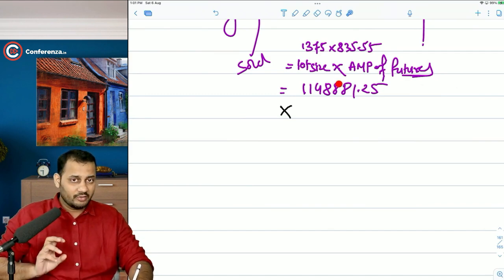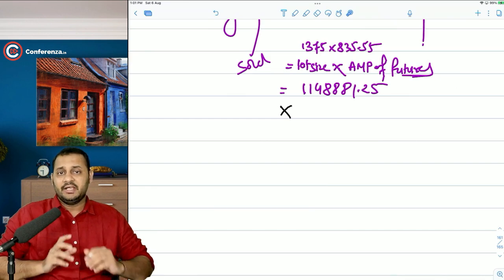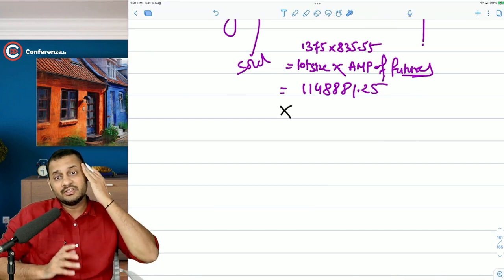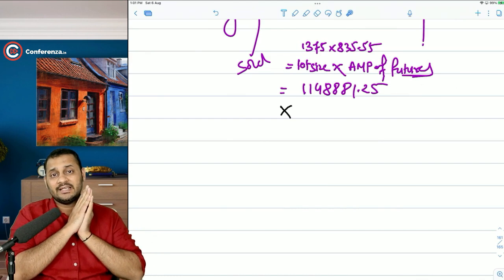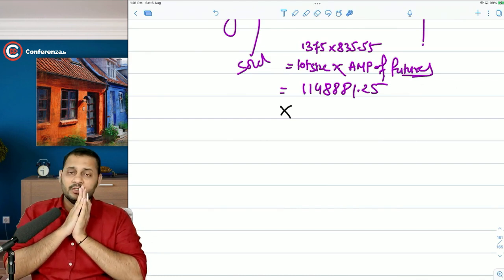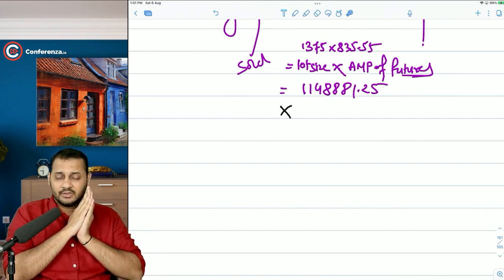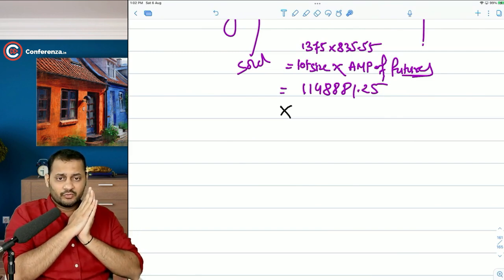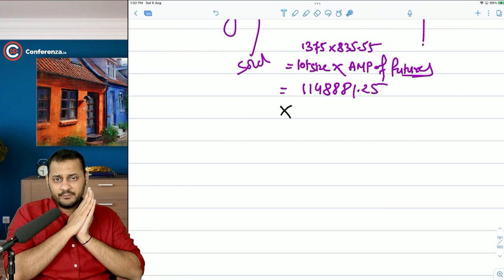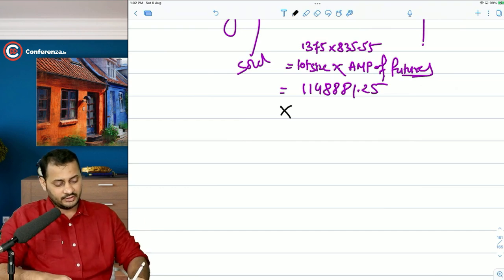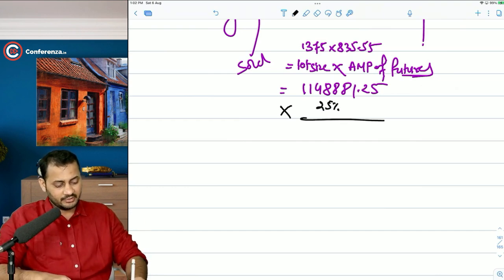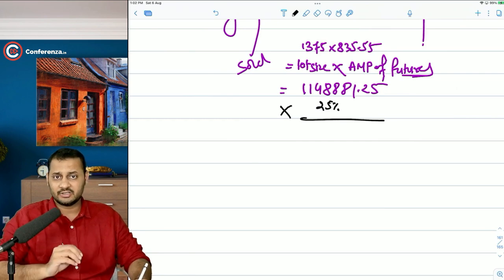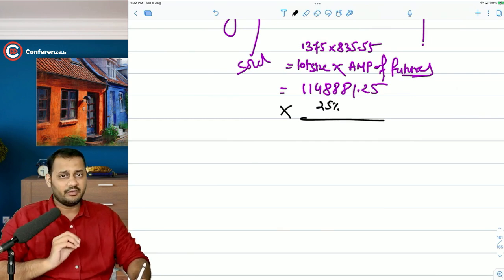So what is the exchange going to do? The exchange is going to apply its own system, which is called SPAN. They will apply their own system and find out the maximum possible loss. If you have heard about it in the risk management chapter, VAR, value at risk. So whatever the maximum possible loss can be, that will be the margin money. So let's say, for example, 25% can be the maximum possible loss in this lot before 25th of August.